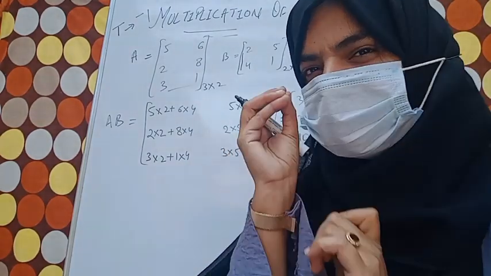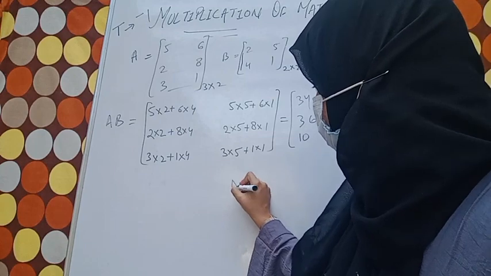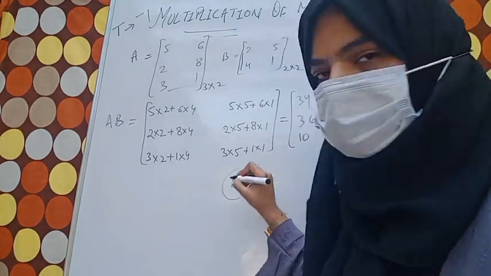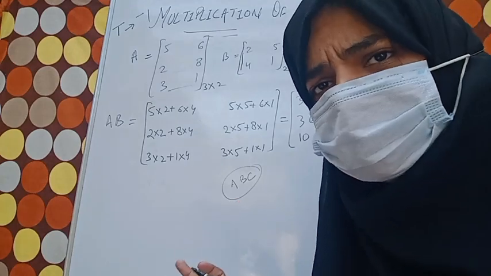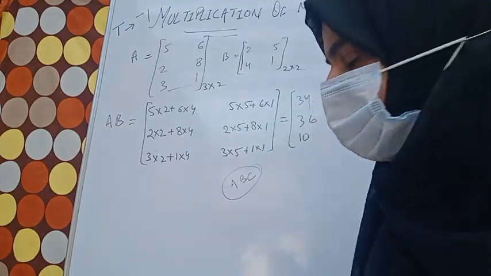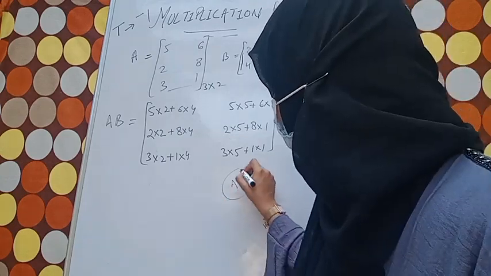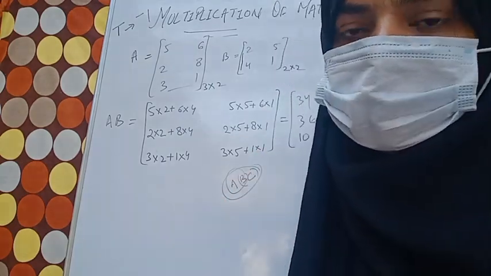Now one tip I'll give you. Suppose there are 3 matrices A, B and C, and you have to perform multiplication of them. Mostly it doesn't happen, they only multiply 2 matrices. So what will you do? First multiply A and B, or B and C, and then multiply again with the other. Okay, so you can do that.